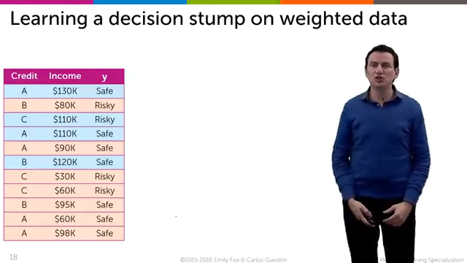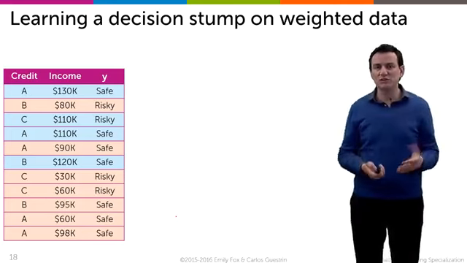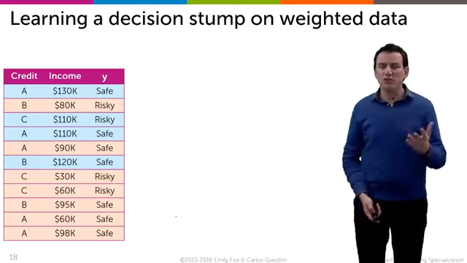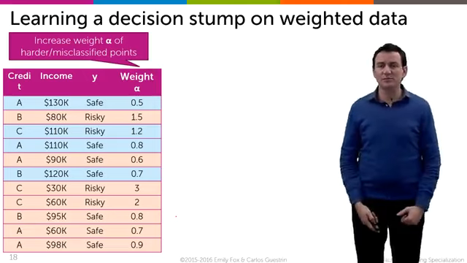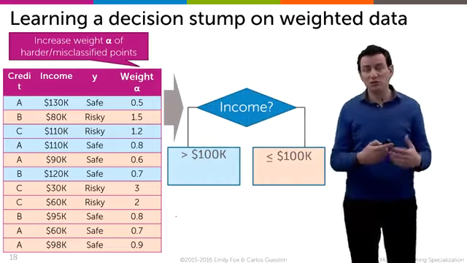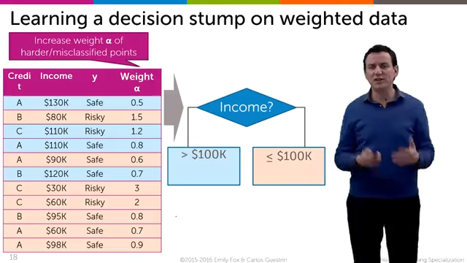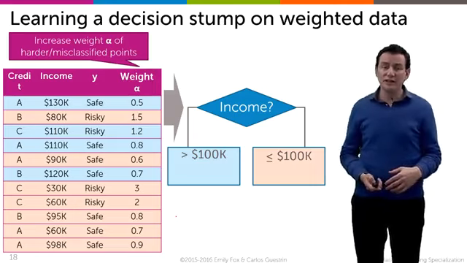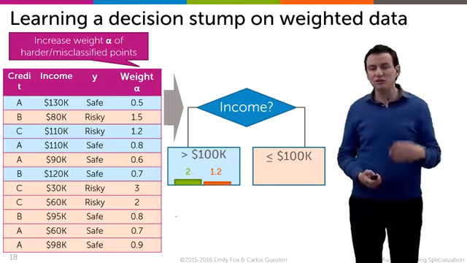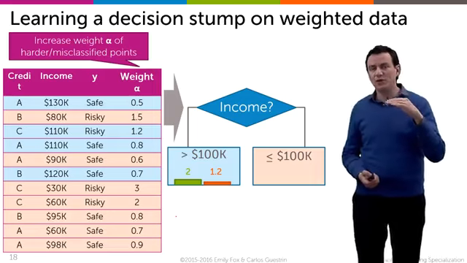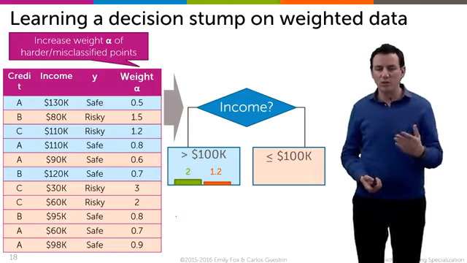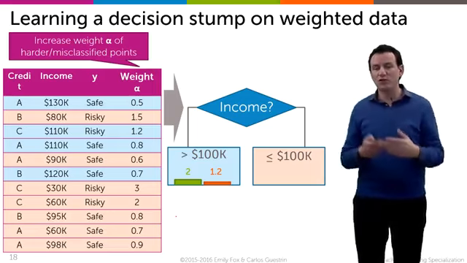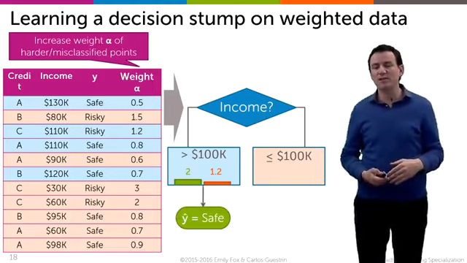Let's see what happens in our decision stump approach. We had that first decision stump. It was not great, especially for folks with low income. And so we learned these weights, which are higher for the places where we've made mistakes. And now we learn a new decision stump. Let's say again we split on income, greater than 100,000, less than 100,000. For greater than 100,000, we sum the weights of the data points that were safe and the income was greater than 100,000. So in this case, we're summing 0.5, 1.2, 0.5, 0.8, and 0.7, which adds up to 3.7. And then for the risky ones, it's 1.2. And so we're going to make a prediction that y hat is safe.